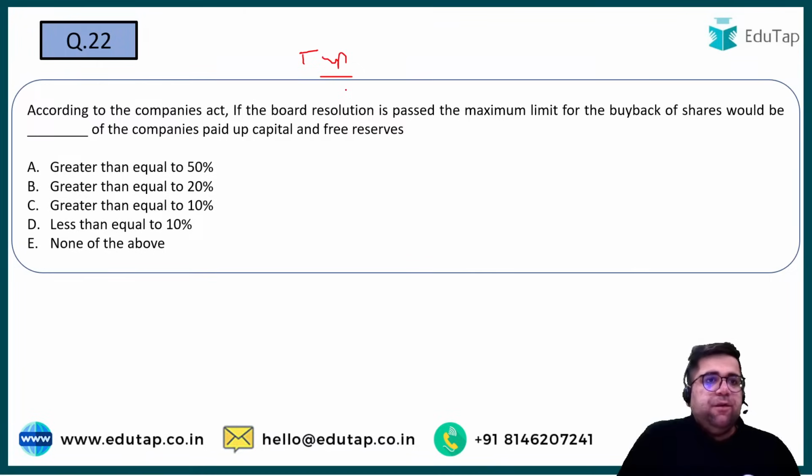Please answer question number 22. Fatafat. According to the Companies Act, please answer as soon as possible. Yes, it has to be option number A, B, C or D. Yes, the correct one will be option number D.